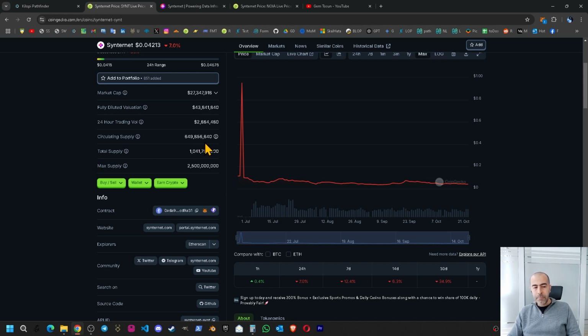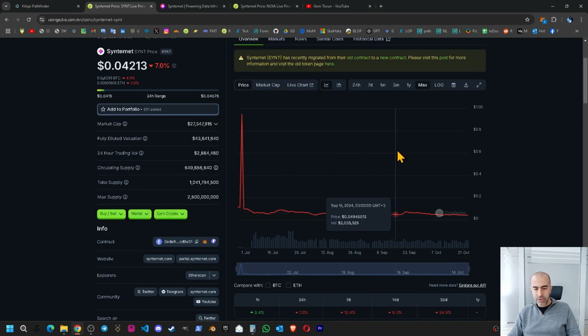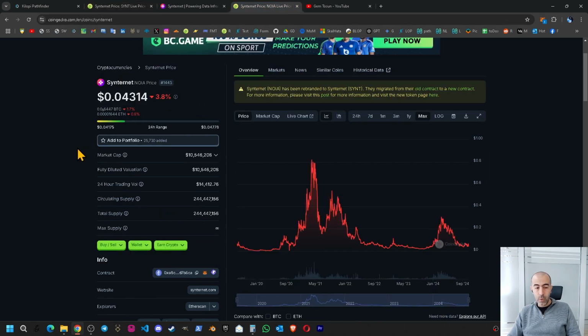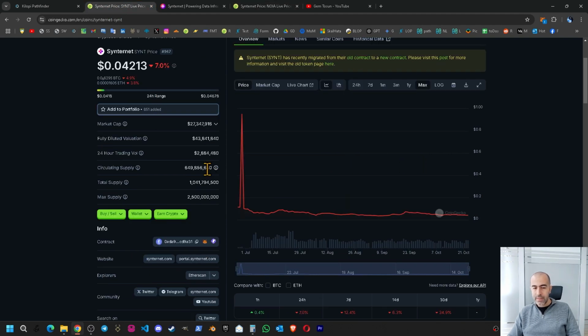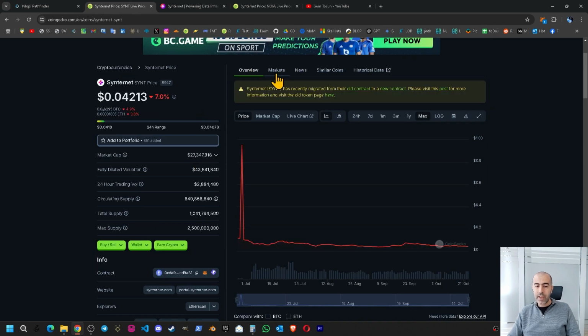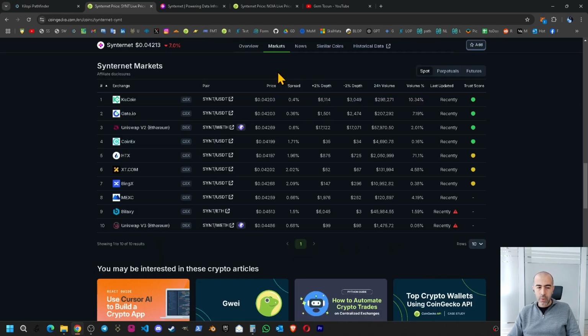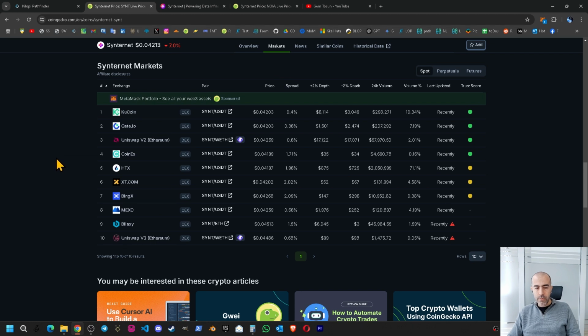For 60% circulating supply, when we look at the chart, this chart is around 6 months old, but actually the project is older than that. This chart is 5 years old. So 5 years on CoinGecko and 60% of circulating supply is telling us that this project is actually a mature project. When we check the markets, we can confirm the token itself has been listed on many exchanges.